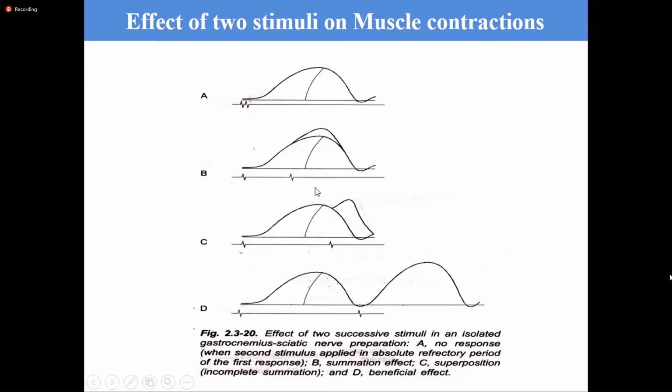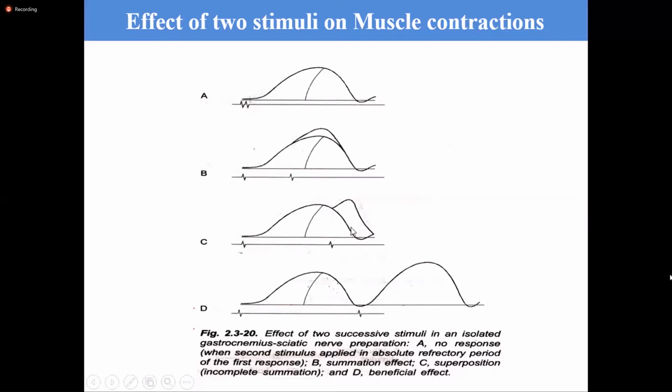In this figure B, you can see that the first stimulus is applied here, and you can see the contraction, and the second stimulus is applied during the contraction phase. When one half of the contraction is over, then the second stimulus is applied. So in this phase, we can see the summation effect. Contraction occurs, and the amplitude of this muscle twitch increases. The height of the amplitude of the muscle twitch increases. This is because of the summation effect.